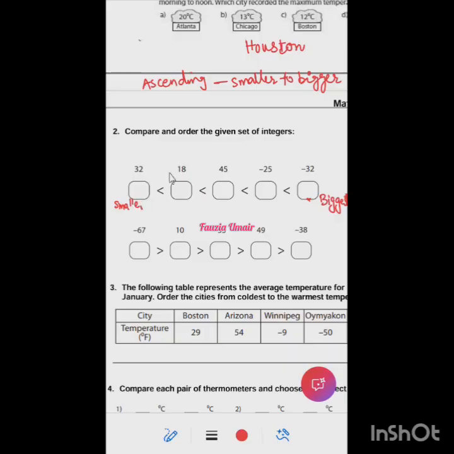The first one. This is ascending order. Very good. So we are going to change it into ascending order. So which is the smallest now out of these five numbers? -32. Very good, -32.